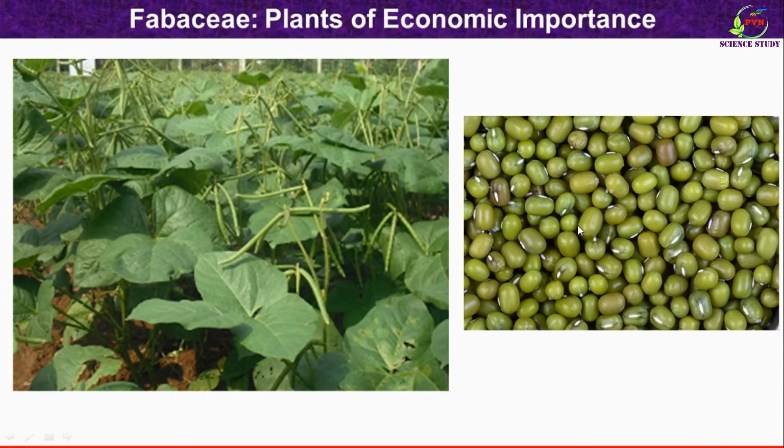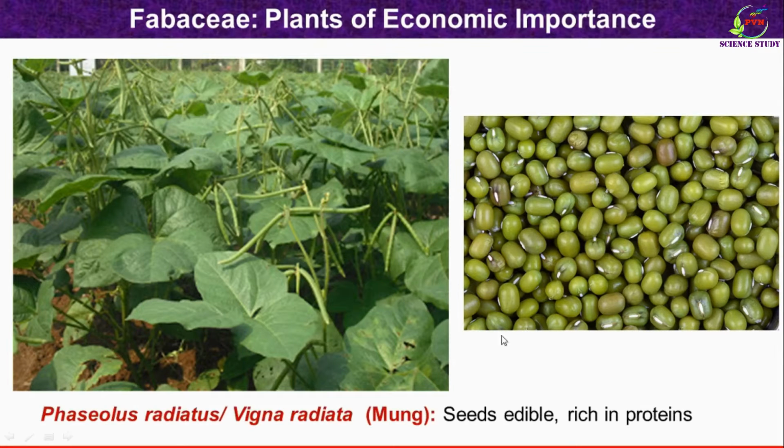Then this is also very important plant. Dear students, you might have eaten these seeds because these are very common in our food. The name of plant is Phaseolus radiatus or Vigna radiata. In Marathi, we call it moog, or in Hindi it is called moong. So this is plant of Phaseolus radiatus. These are the leaves of the plant and these are the fruits in form of legume which produce seeds. These seeds are rich in proteins and are edible.